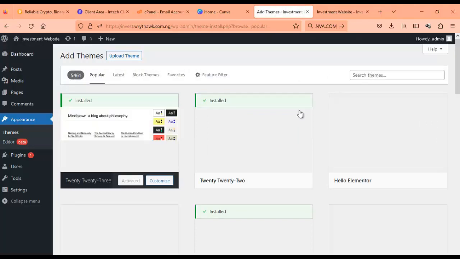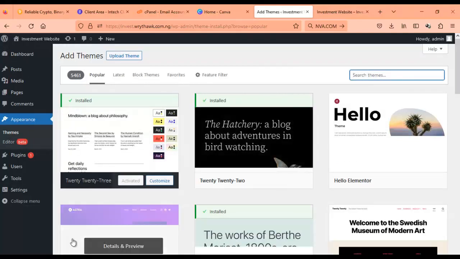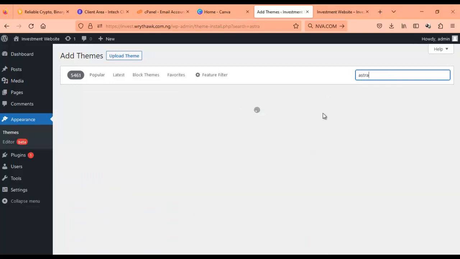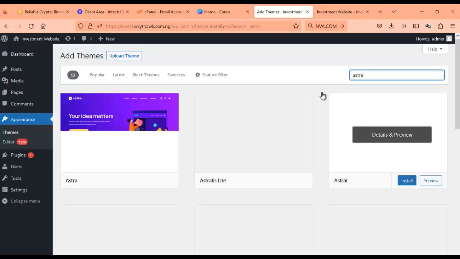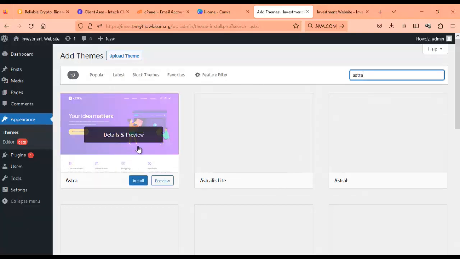Then you look for Astra. We're going to be using Astra theme. Okay, Astra, if you can't find it, it's right here, but in case you can't find Astra, you search for it to bring it up. So you are going to use Astra, and please be careful. This is Astra purple, something purple bluish background, and this is Astra here.